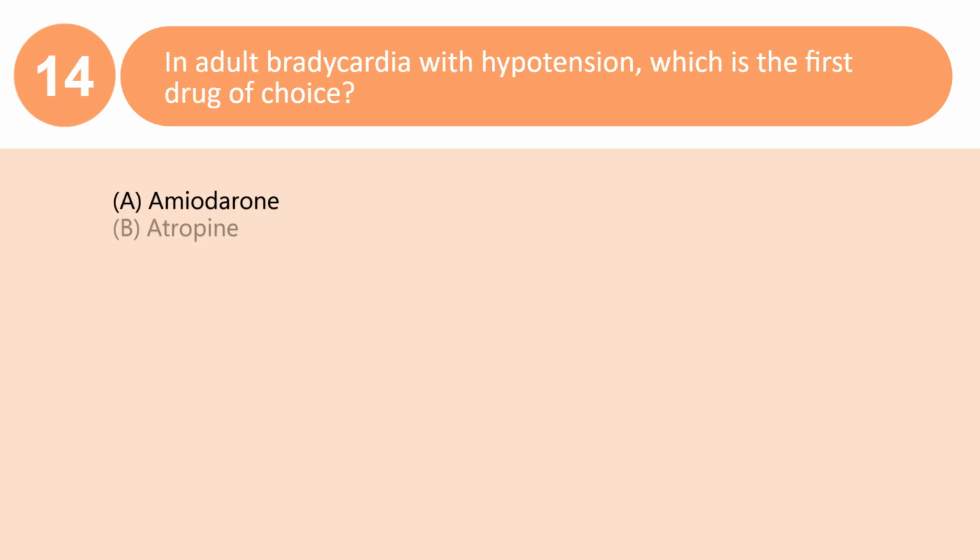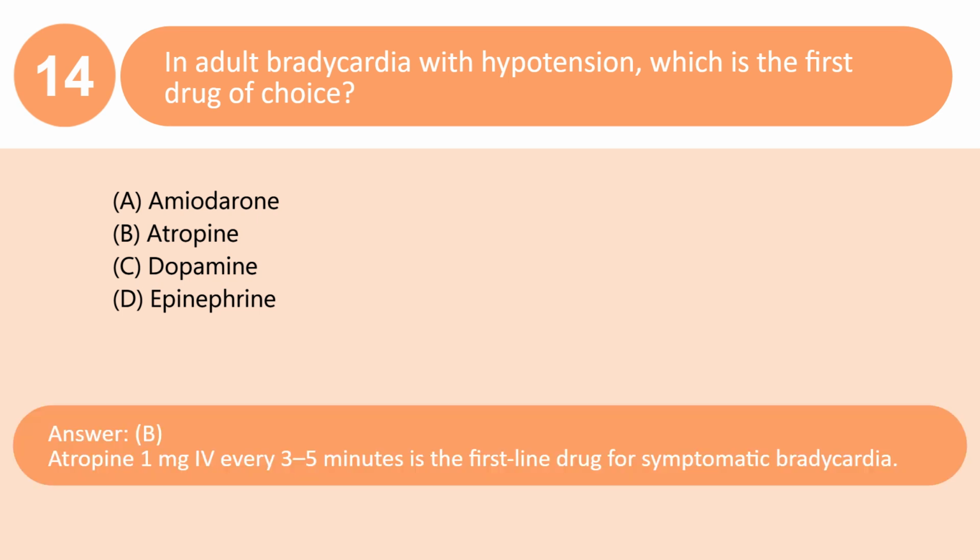In adult bradycardia with hypotension, which is the first drug of choice? A. Amiodarone. B. Atropine. C. Dopamine. D. Epinephrine. Answer: B. Atropine 1 mg every 3 to 5 minutes is the first-line drug for symptomatic bradycardia.